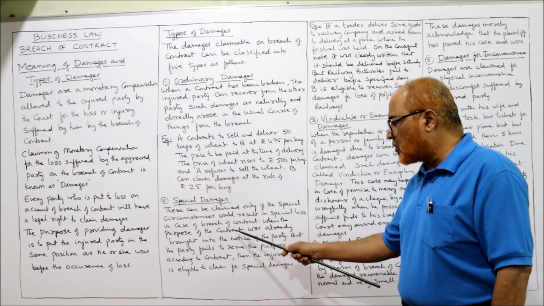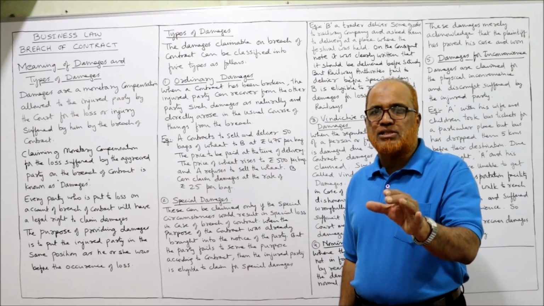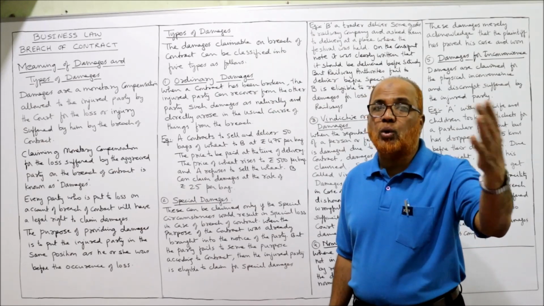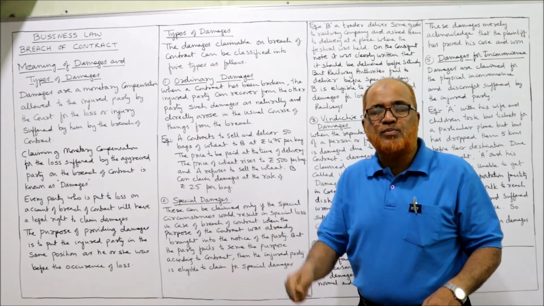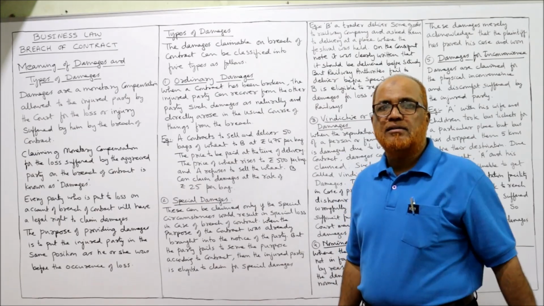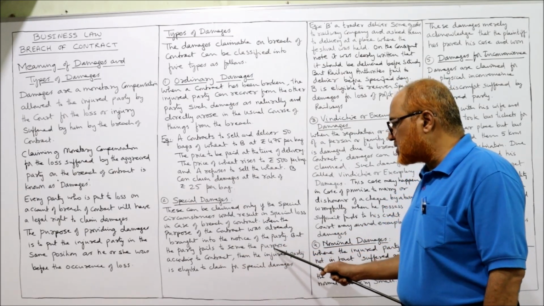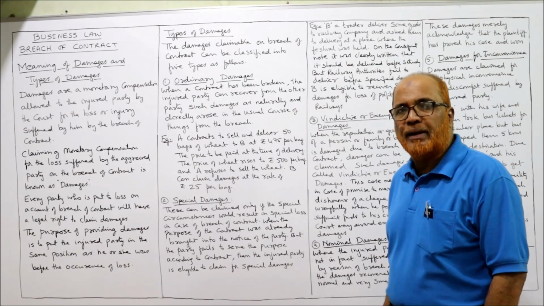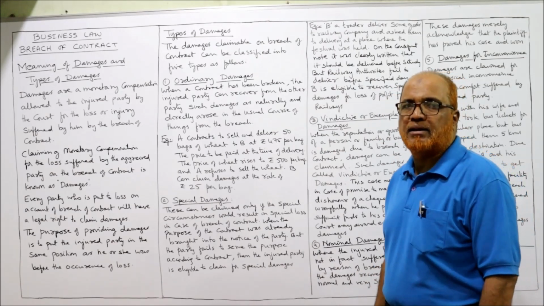Now, when the purpose of the contract was already brought to the notice of the party, these special damages will be charged only when the purpose of the contract was already told to the party. Before entering into the contract, the party was told why he is entering into the contract, what the purpose of the contract is. Then only can special damages be claimed. But if the party fails to serve the purpose, even after knowing the purpose, the party fails to complete the obligation, then according to contract, the injured party is eligible to claim special damages.